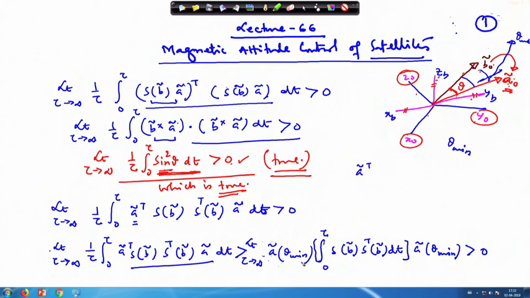So, A tilde 0 was an arbitrary vector. In this body reference frame, obviously, this quantity is never 0. A tilde 0 is a unit vector, a unit vector in the orbital frame A 0. So, the A in the body frame also remains a unit vector, it is not going to be 0.